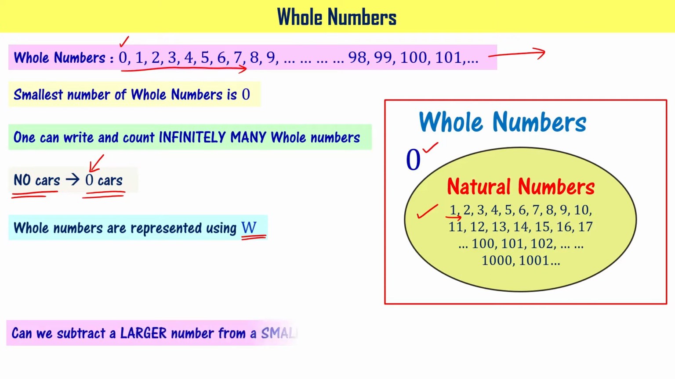Now I have a question for you. Can we subtract a larger number from a smaller number? Can you subtract 6 from 4? What is the value of 4 minus 6? If you know only whole numbers or natural numbers, you don't know how to solve this problem, right? To solve this kind of problem, you need negative numbers also. That's where we get integers.